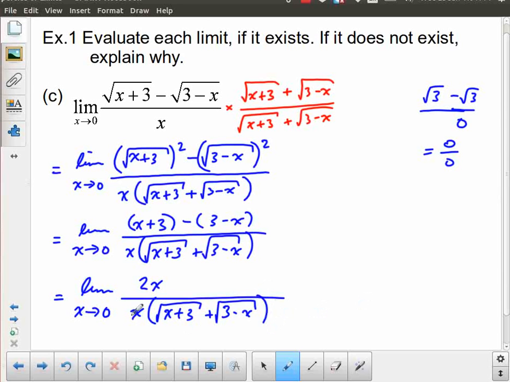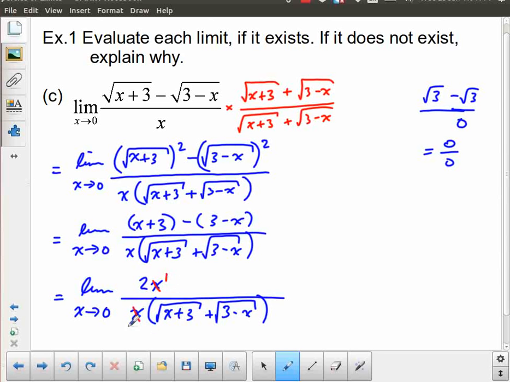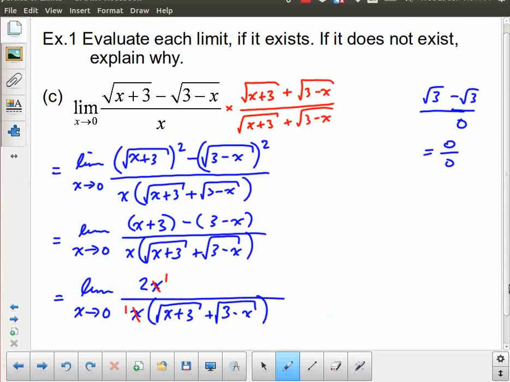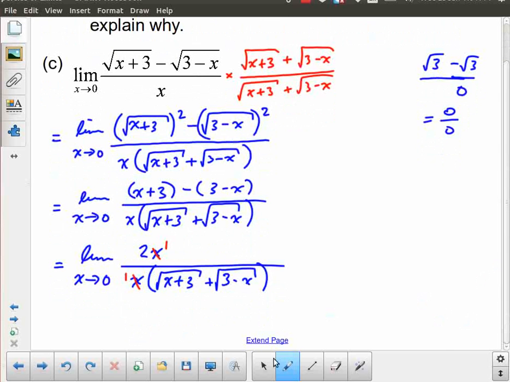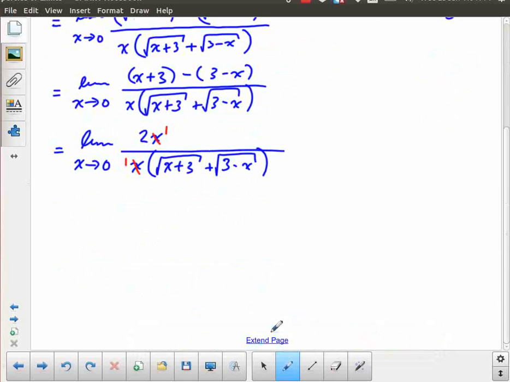the denominator remains unchanged, but now we have the benefit of the fact that x goes into x once and x goes into x once. So that gets rid of that problem we had, which was 0 over 0, in particular division by 0, but 0 over 0 in general. And so now we take our limit, and I'm going to write it out. You could probably go straight to your answer on this one. I'm just going to take one more line and write this out.